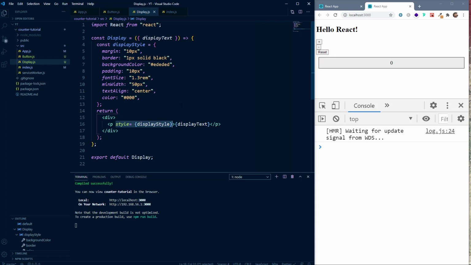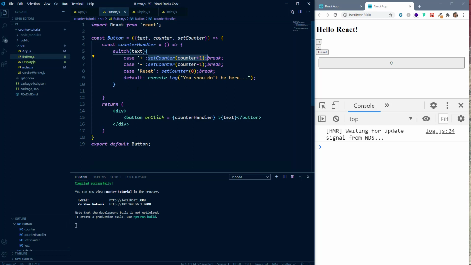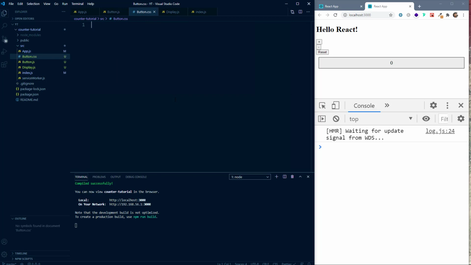Now let's see how you can use the external CSS file. We will style our button component using an external CSS file. For that, we'll create another file inside of our src folder, and we'll name it button.css. Now remember that this button.css is in global scope. That means it can be accessed from anywhere inside of our application. So it is really easy to mess up our styles. To take care of that, first we name the file the same as the component, so that we know which component it is styling.